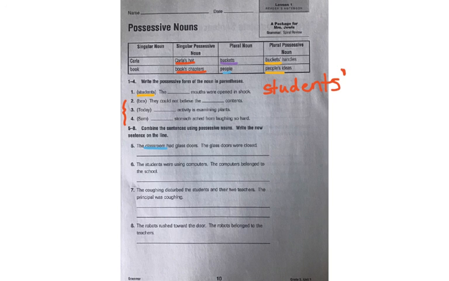In this case, it's a singular noun. It's just one classroom. So you could rewrite the sentence by saying, the classroom. And here I actually typed it in because I couldn't quite write that small on the line. So it would become, the classroom's glass doors were closed. The possessive noun is classroom, apostrophe S. The classroom's glass doors were closed. You can do 6, 7, and 8 on your own.